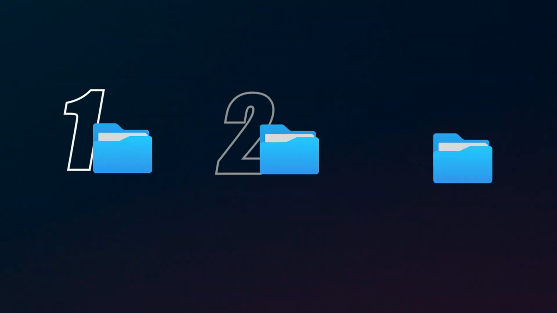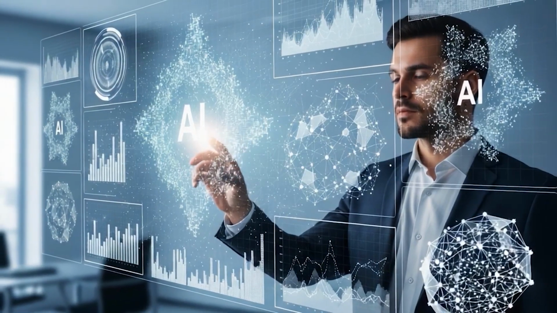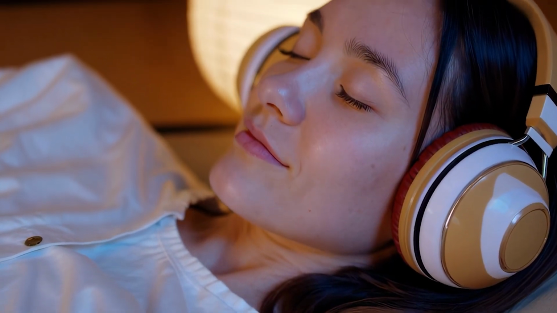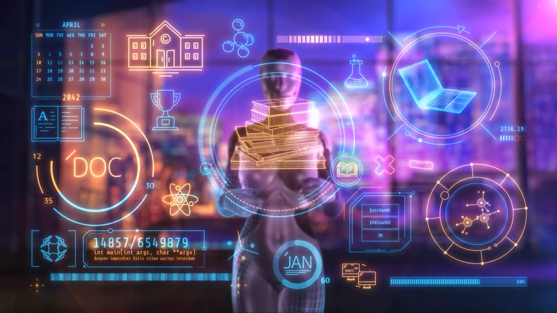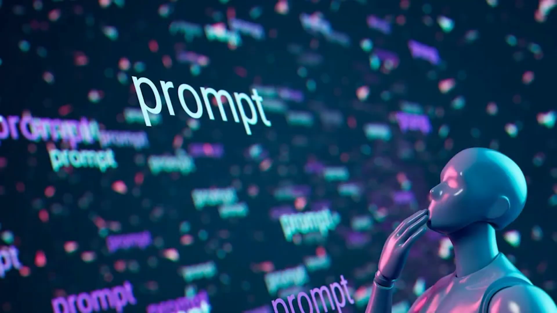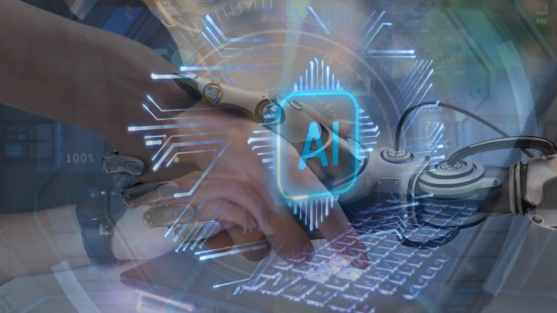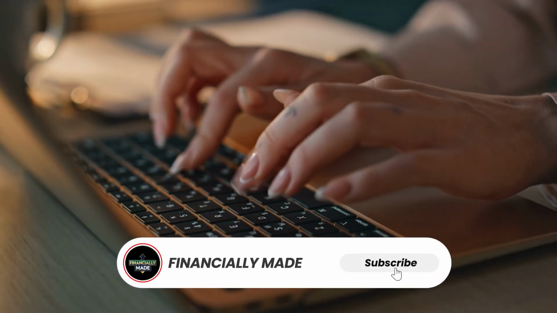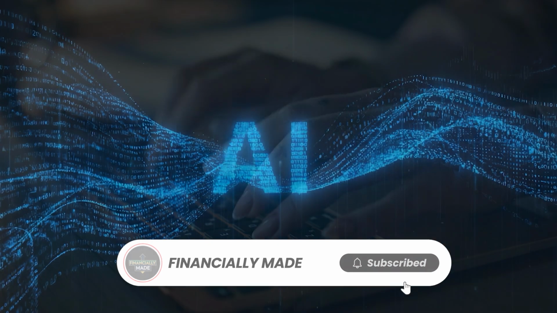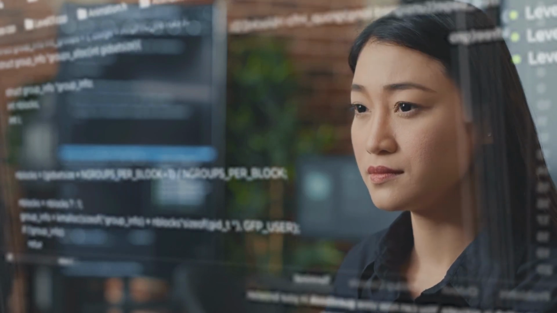So these are 3 surprising but powerful ways to use AI for passive income. Whether you're generating stock media, producing relaxing audio content, or building small AI tools, everything comes down to one skill: communicating clearly with AI. Prompts are not just instructions. They're the bridge between your ideas and AI's output. The better you write them, the better your results will be, whether you are making visuals, audio, or software. Practice daily, refine your approach, and treat AI like a creative partner. Because in the future, the people who master AI communication will always stay ahead.